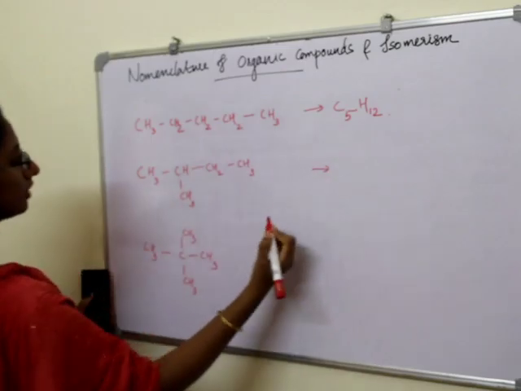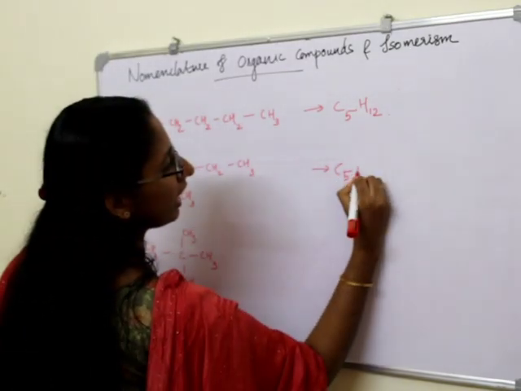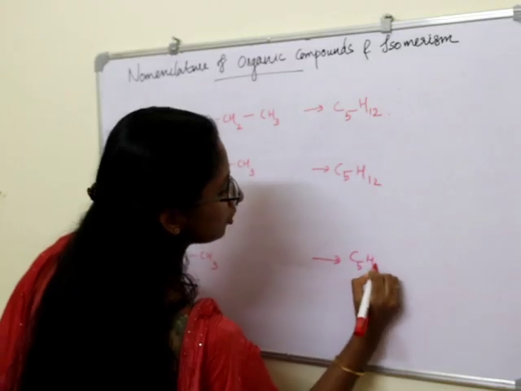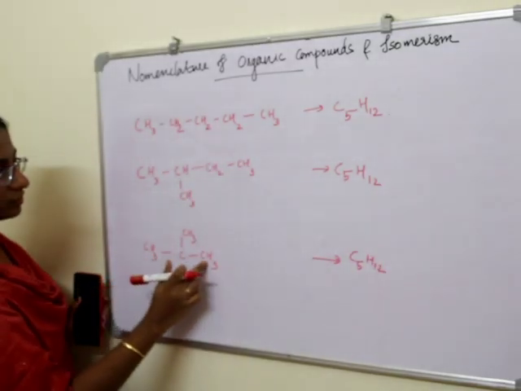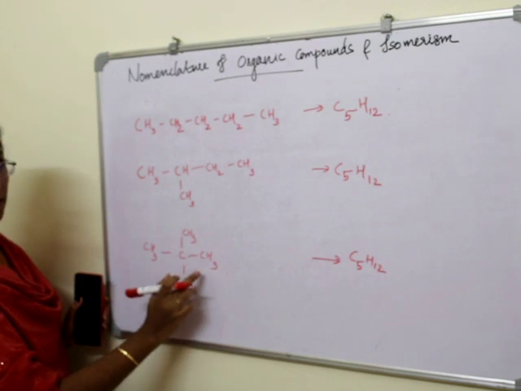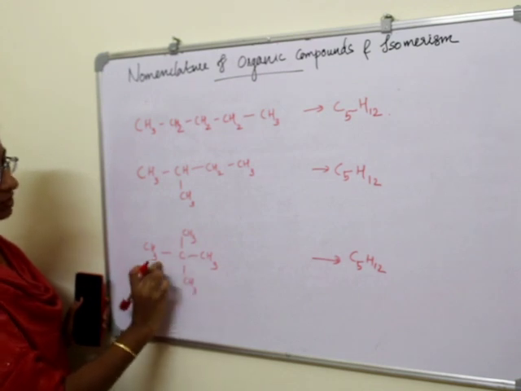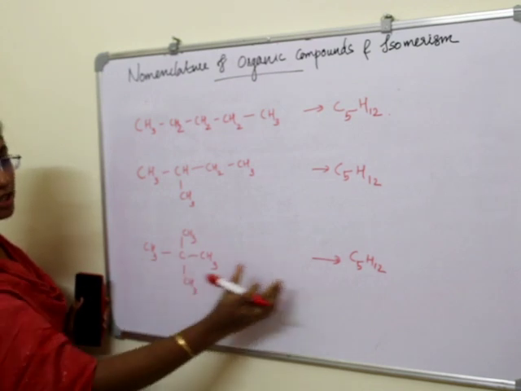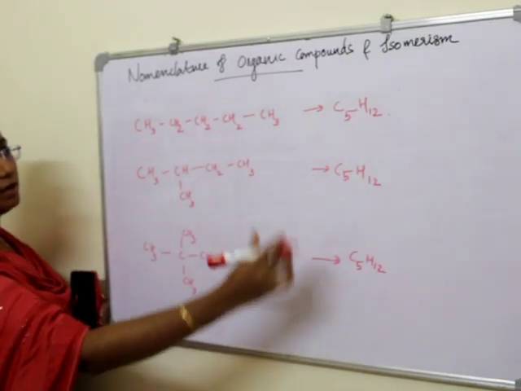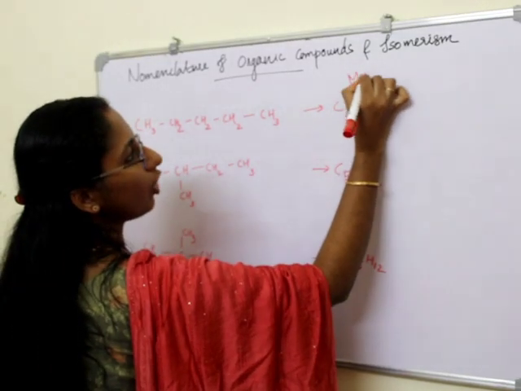Here also, what is the molecular formula? C5H12, right? Here also C5H12. 1, 2, 3, 4, 5 carbon atoms, and 3 into 4, 4 threes are 12 hydrogen atoms. So C5H12 is the molecular formula of these compounds.